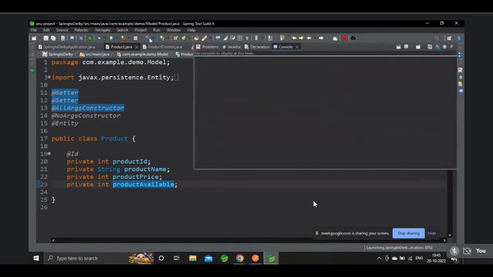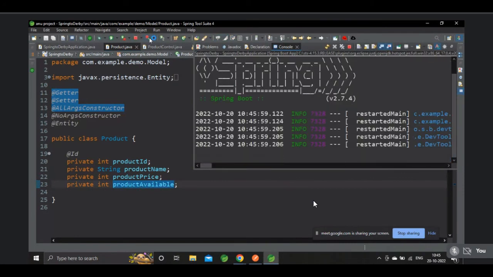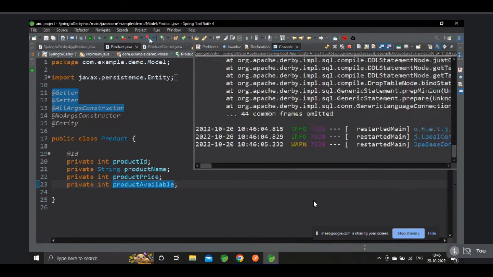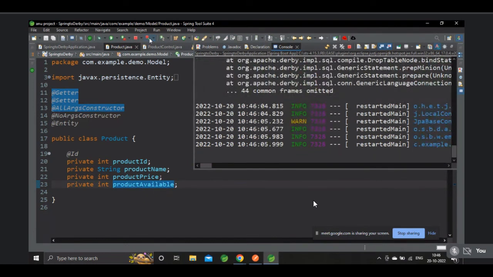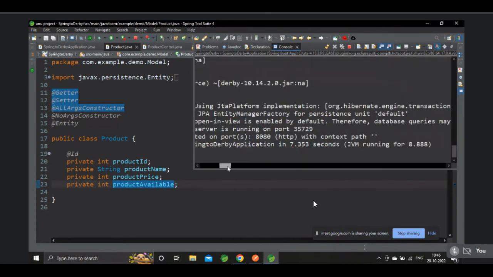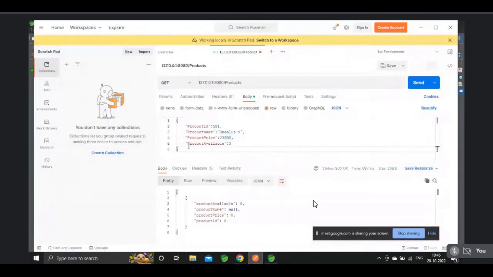I think this is the issue with upper and lower cases. Every time when you are creating variables, we have to follow the camel case coding format only, right? But you mentioned capital letters. That's why maybe the issue is coming up.